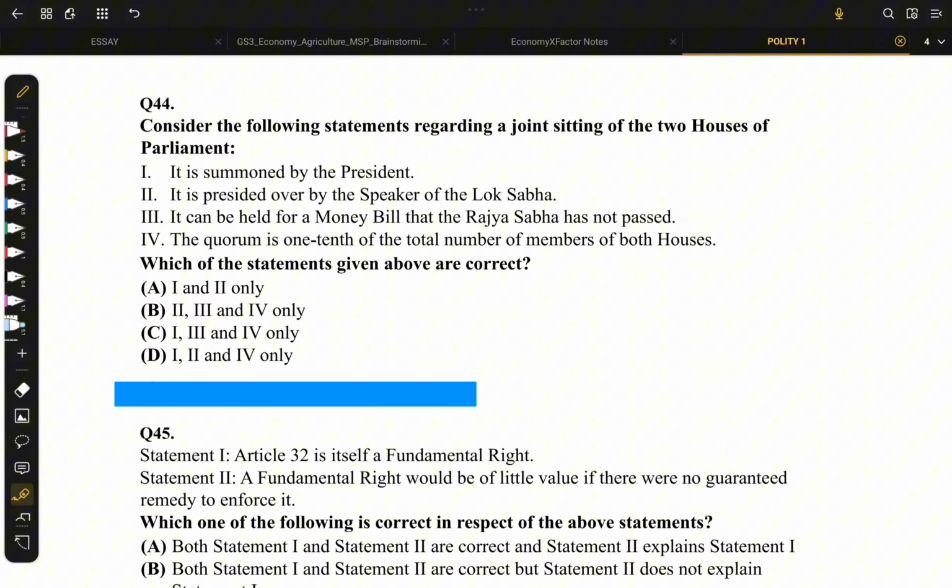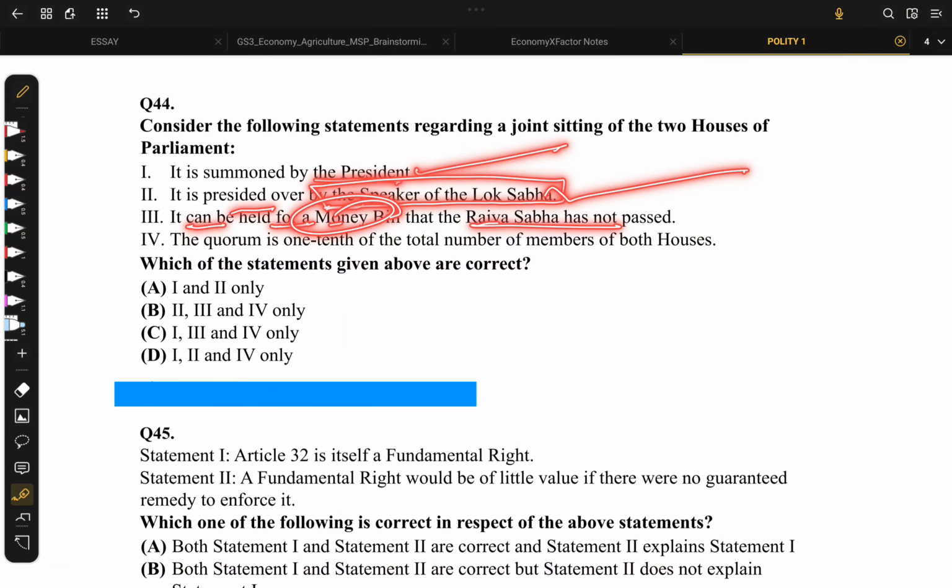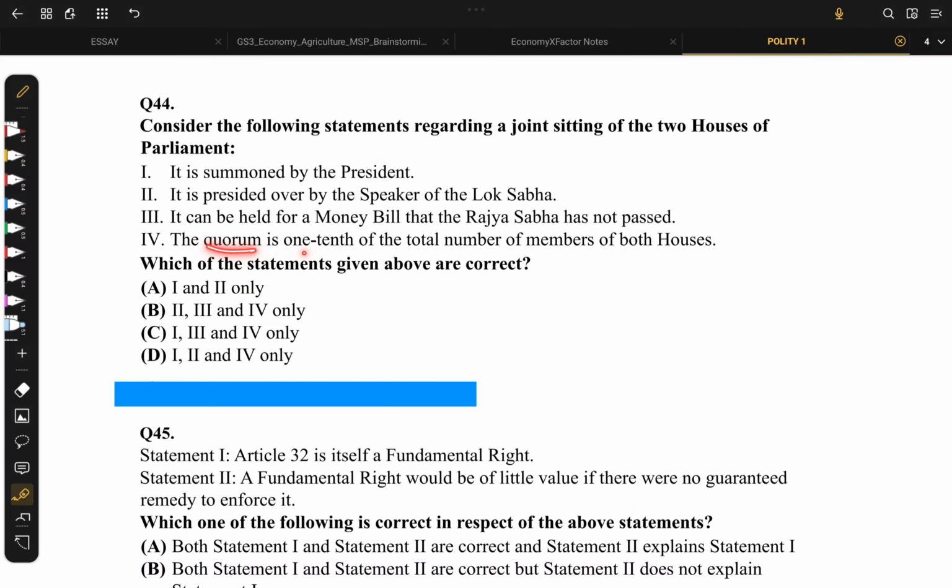Consider the following statements regarding joint sitting. Joint sitting, Article 108. It is summoned by the President. Correct. It is presided over by the Speaker of Lok Sabha. That's right. It can be held for a money bill that the Rajya Sabha has not passed. Okay. The quorum is 1/10 of the total number of members of both houses.